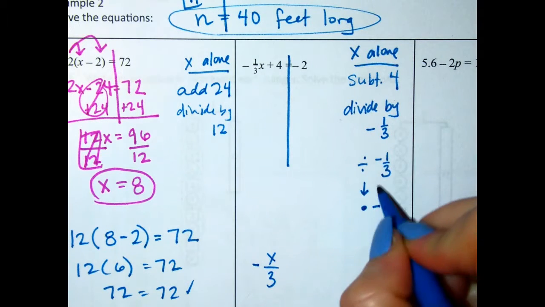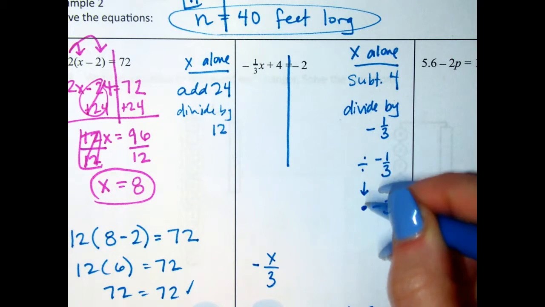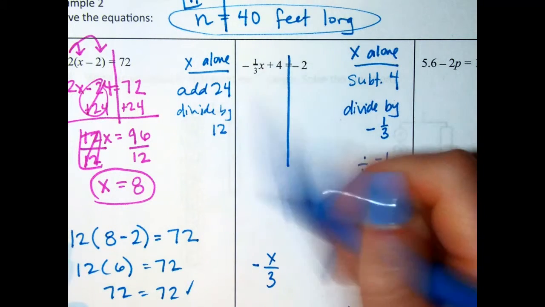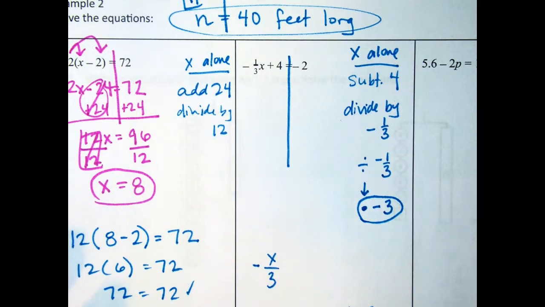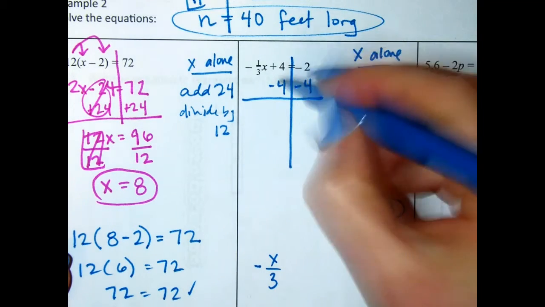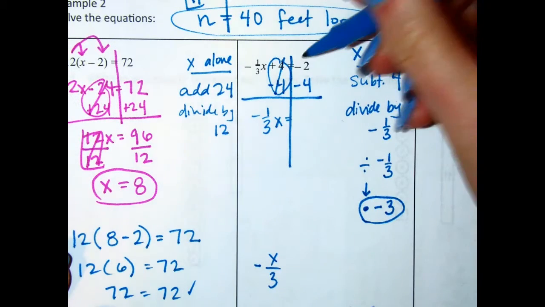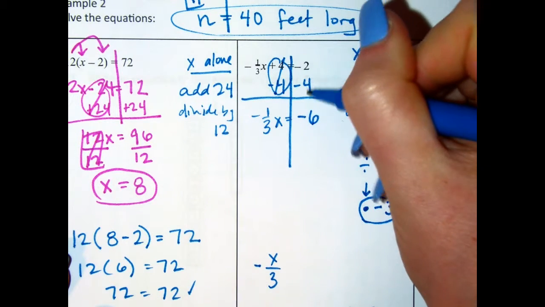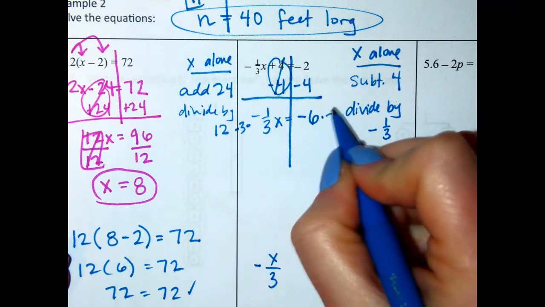So whichever way you want to think about it, whether you want to think about it as change and flip, or if you want to think about it as a denominator is dividing, so we want to do the opposite, which is multiplying. Either way, we're going to multiply by negative 3. So first, subtract 4. This makes a 0. I'm left with negative 1/3 x equals negative 2 minus 4. That's going to be negative 6. I start at negative 2, I go backward 4. And then I'm going to multiply by negative 3.